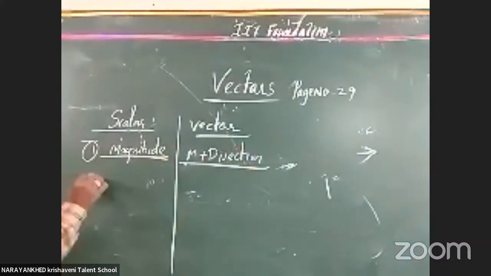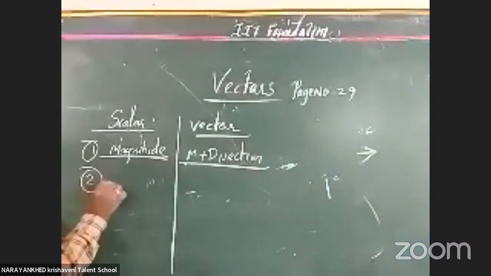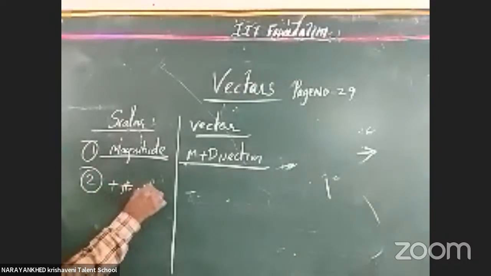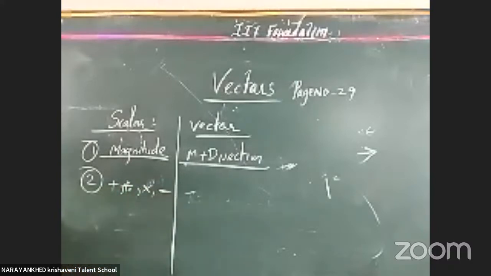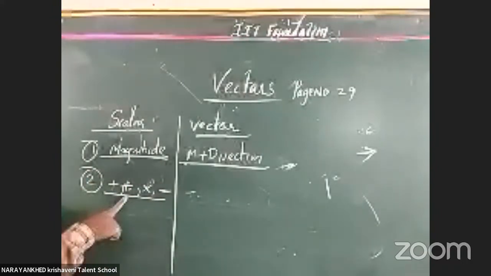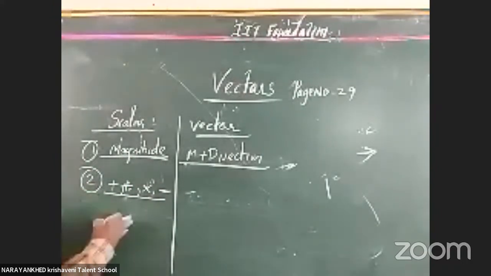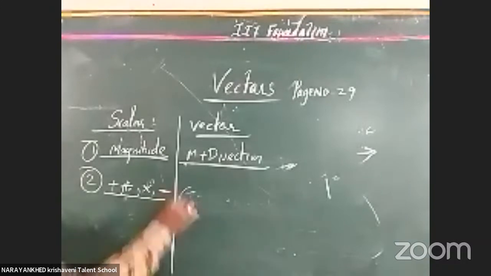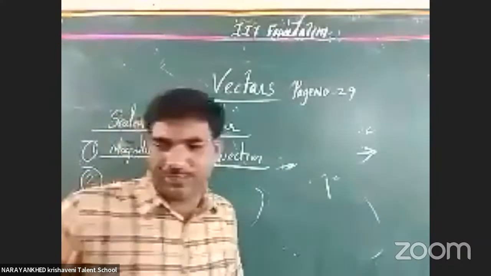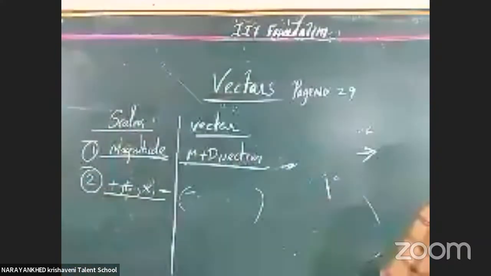Okay, the second difference is about the algebraic summation. Mathematical operations are possible here. Clear or not? Yes, mathematical operations. These are called the four mathematical operations. For scalars, we consider regular math, the same thing. Those algebraic operations are the same, not critical. But for vectors it is somewhat critical. Somewhat conditional things are there. That is not the same. That is also one more difference here.